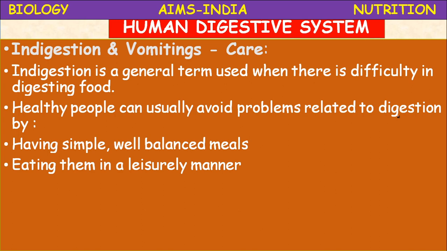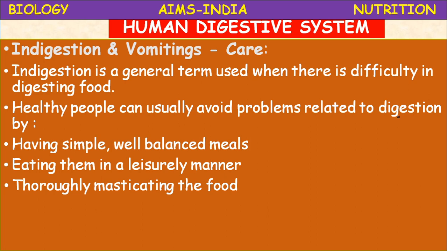Next, eating in a leisurely manner. They will eat leisurely, meaning mastication. They will use their teeth properly in chewing the food, thoroughly masticating the food. At the time of eating, you have to allot some time. How much time is required for a supper? How much time is required for a dinner? How much time is required for a breakfast? So, when you are eating, you concentrate on eating.